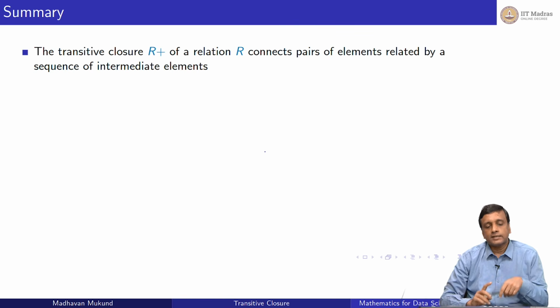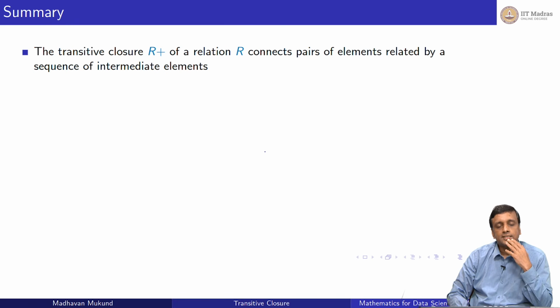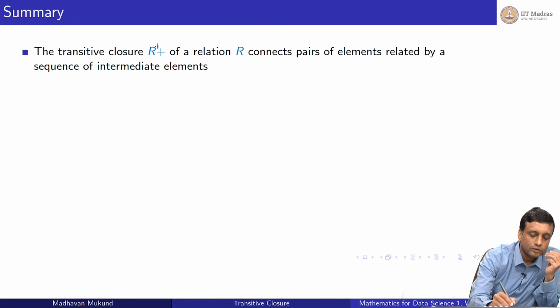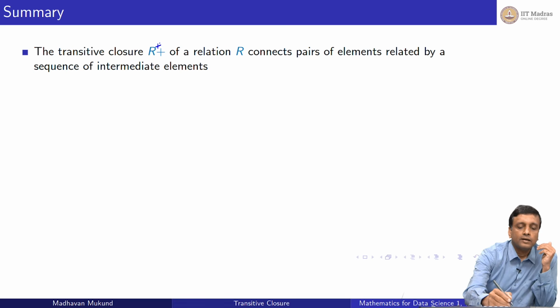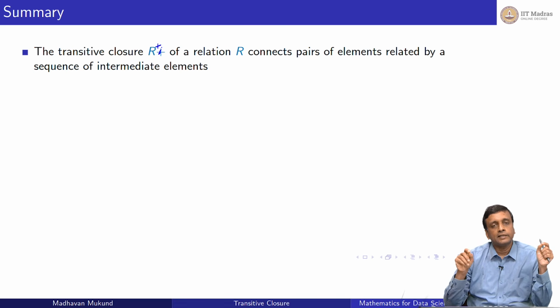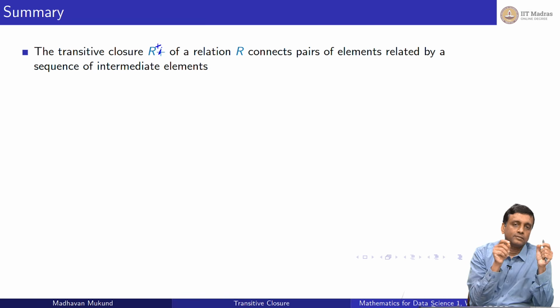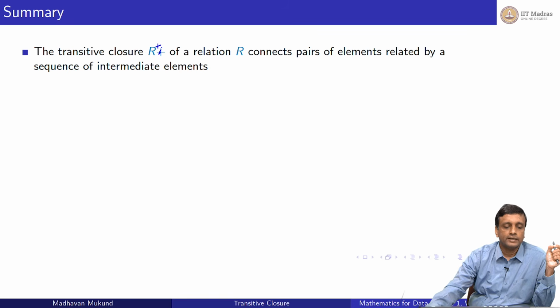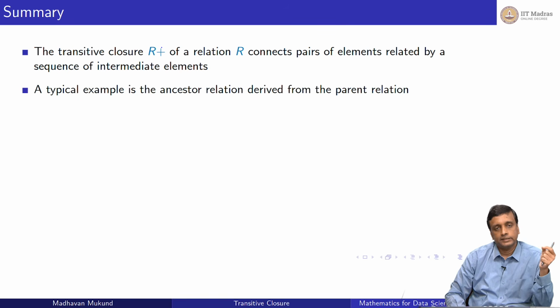Okay, so to summarize, the transitive closure, which would be an R plus on the top, tells us whether there is a sequence of intermediate elements which connect two elements. So I have to start at P and go through multiple R edges to reach Q. An example of this was our ancestor relation: a sequence of parent edges generates the ancestor edge.